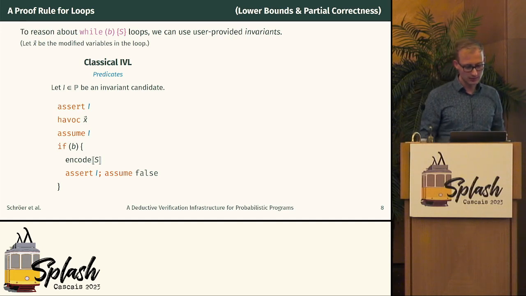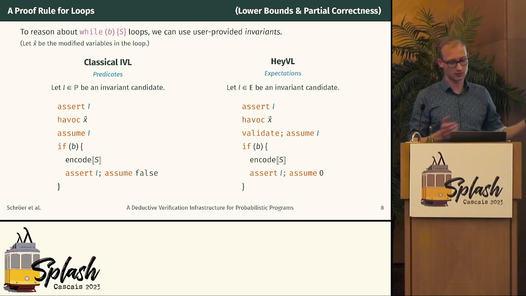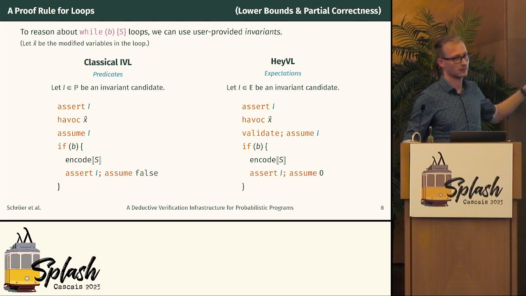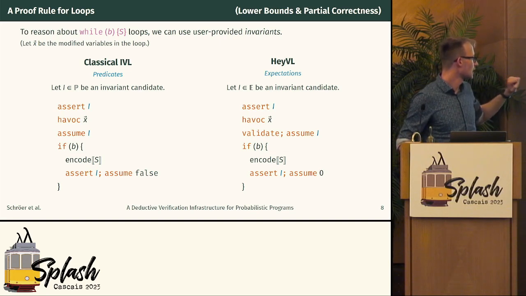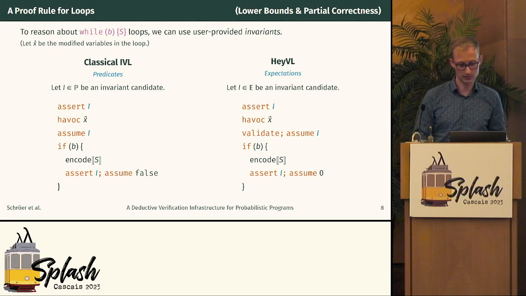In the probabilistic setting, we now have an invariant that's quantitative. It's an expectation. So it looks very much the same. We still assert the invariant, assume it, and assert it at the end. But we have differences, right? We have an assume 0 instead of false. That's the quantitative version of it. And we also have this additional validate statement that is necessary for the correctness in the probabilistic setting, and we have details on this in the paper.